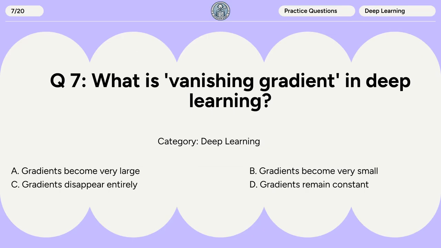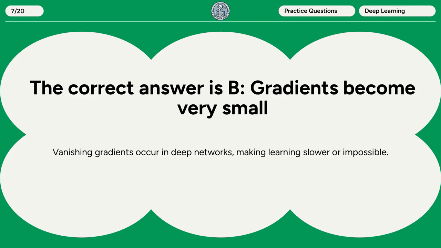Question 7. What is vanishing gradient in deep learning? A. Gradients become very large. B. Gradients become very small. C. Gradients disappear entirely. D. Gradients remain constant. The correct answer is B. Gradients become very small. Vanishing gradients occur in deep networks, making learning slower or impossible.